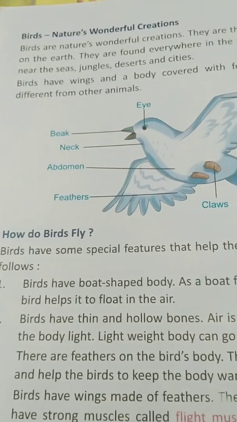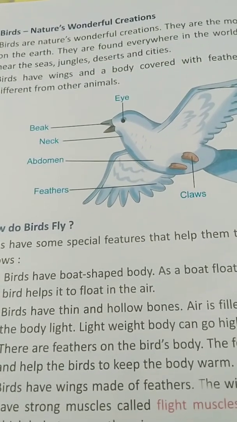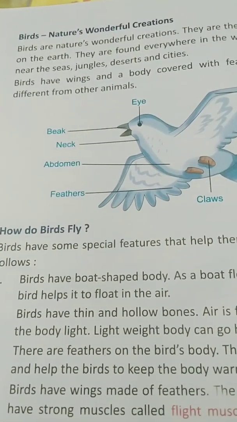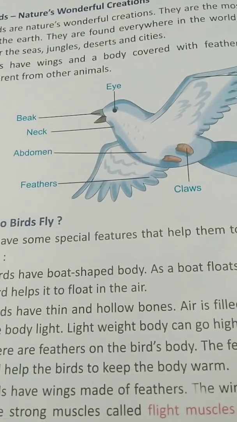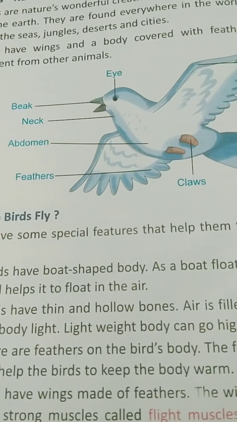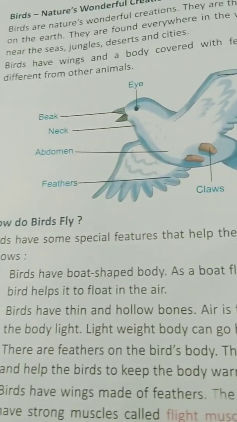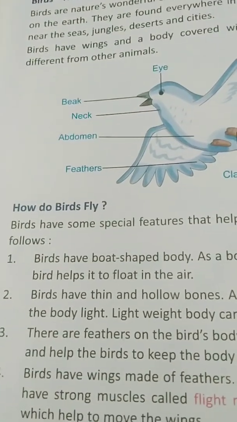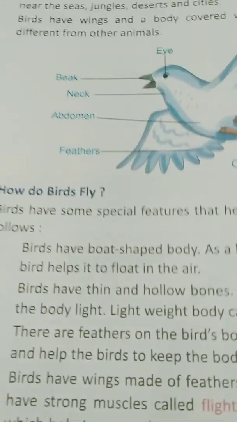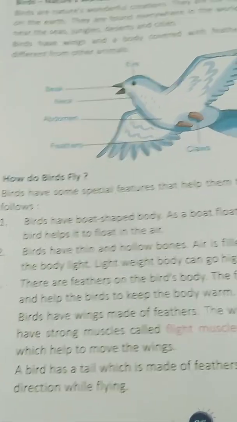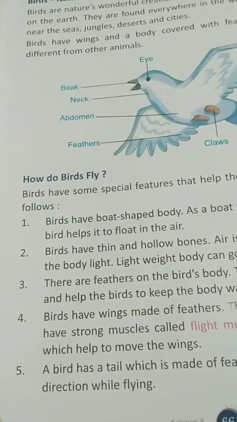So see the diagram of birds, and how the bird's body parts work. See, the eyes are given, beak, neck, abdomen, feathers, claws, the foot, tail and wings. So how do birds fly? We will read in this how birds fly. Birds have some special features that help them to fly. These features are as follows.